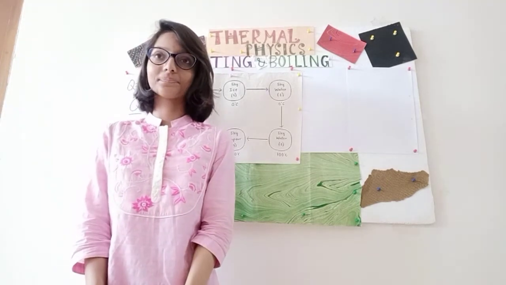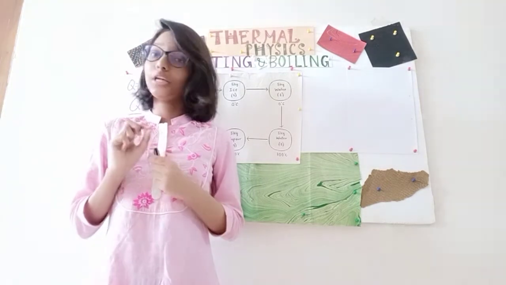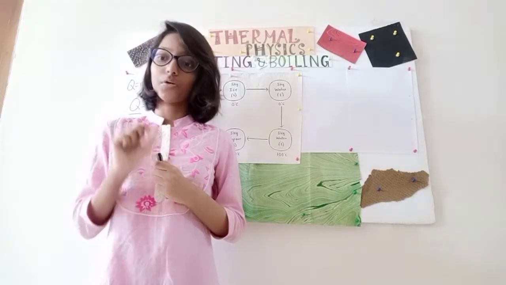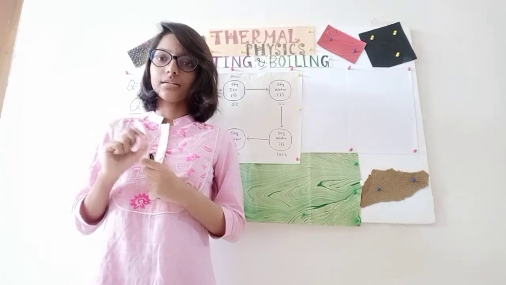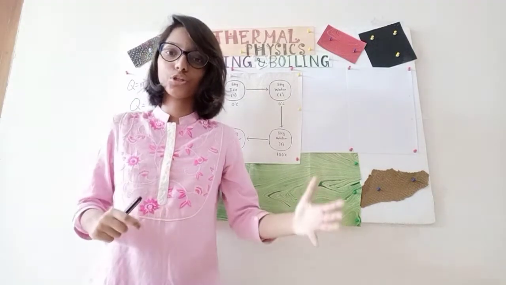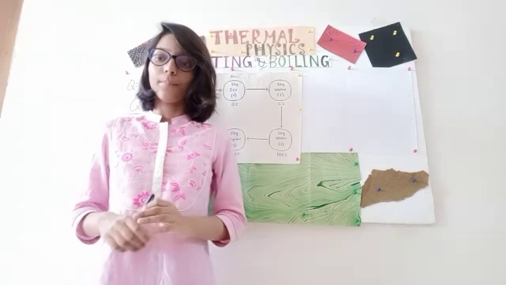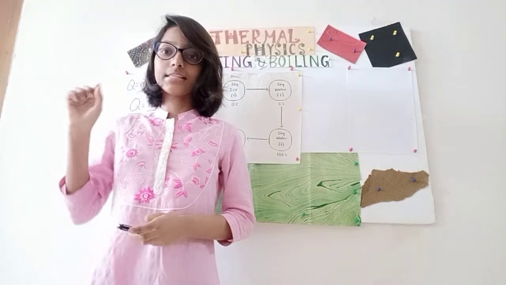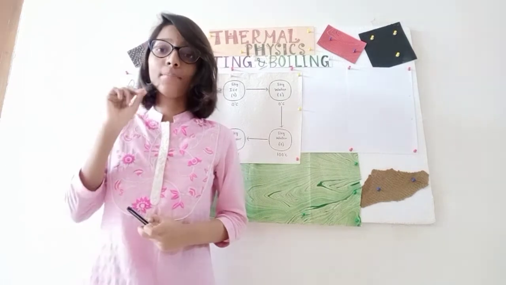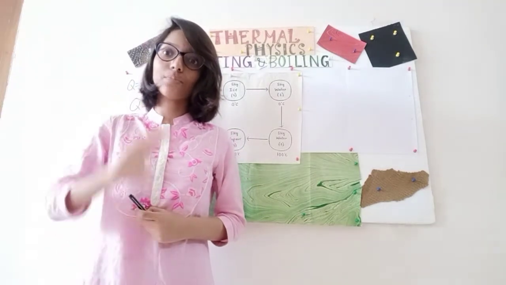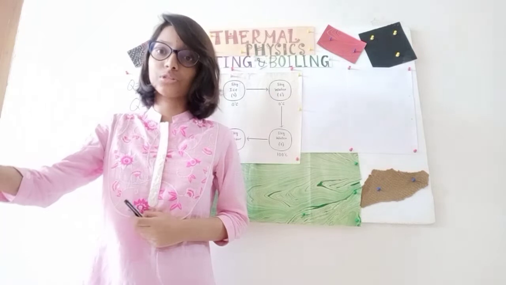0 degrees Celsius is the melting point of water. So at 0 degrees Celsius, the ice will change to water. But the temperature of ice is at minus 50 degrees Celsius. So at first, some heat is needed to raise the temperature and take it to 0 degrees Celsius.